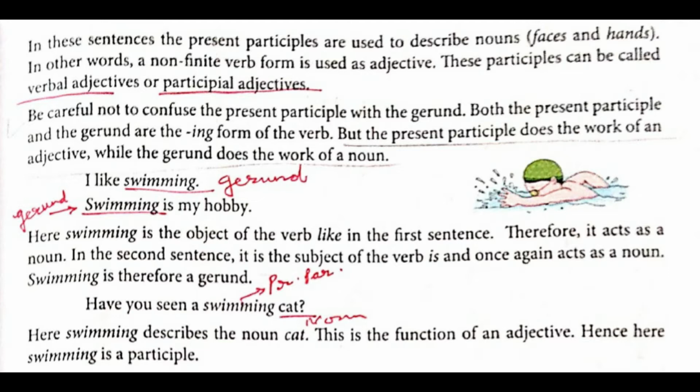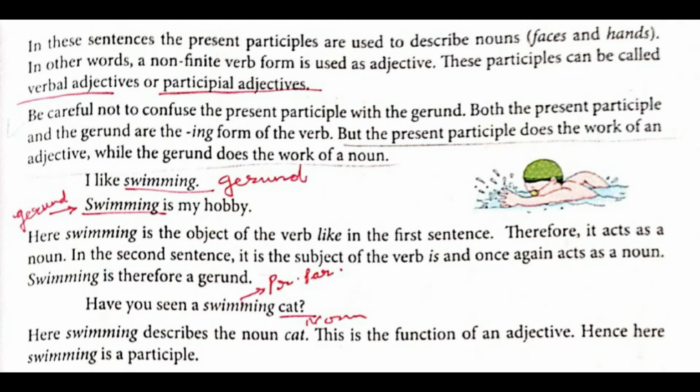In other words, a non-finite verb form is used as an adjective. What can these participles be called? Verbal adjectives or participial adjectives. Why? Because they do the work of both verb plus adjective.